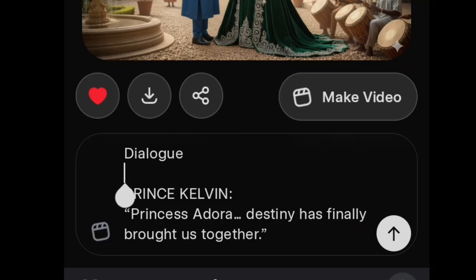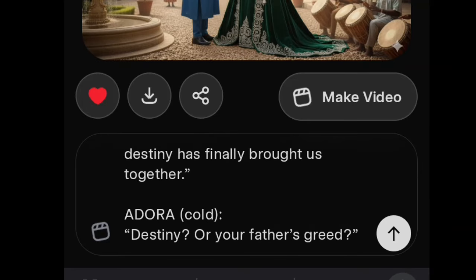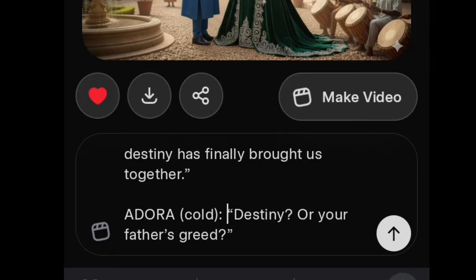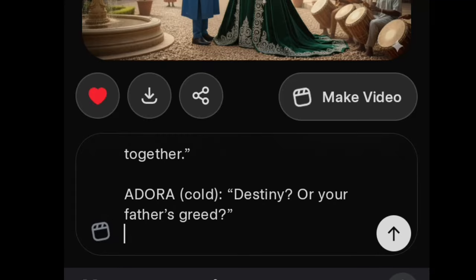Okay, now look at the dialogue. It says you have Prince Kelvin. This is what Prince Kelvin said. And then we'll have Princess Adora. This is what she said. Okay, now we need to add camera movement to make it look very beautiful.